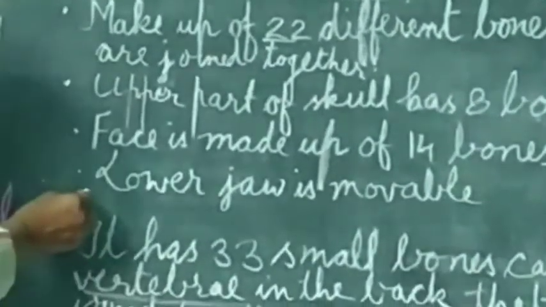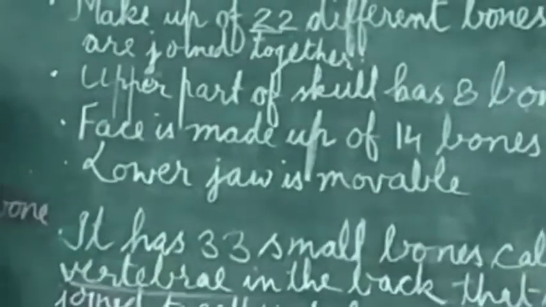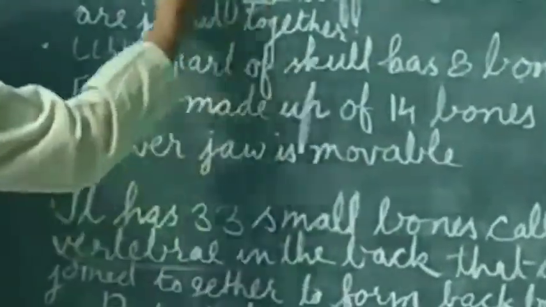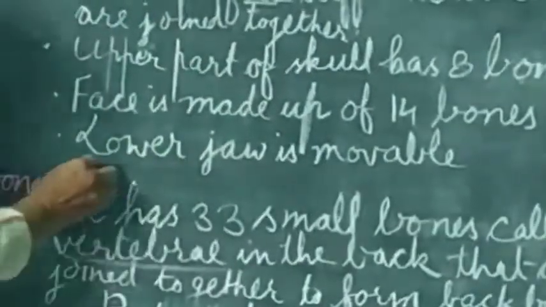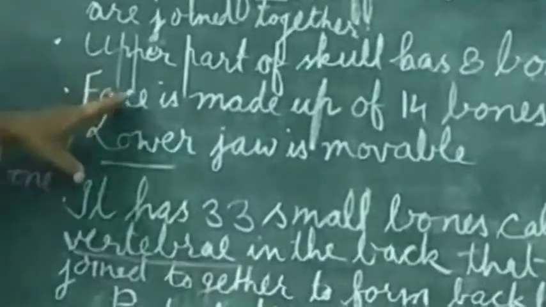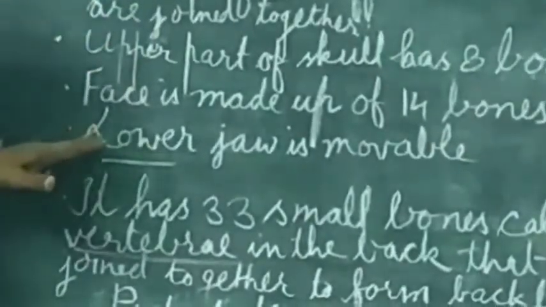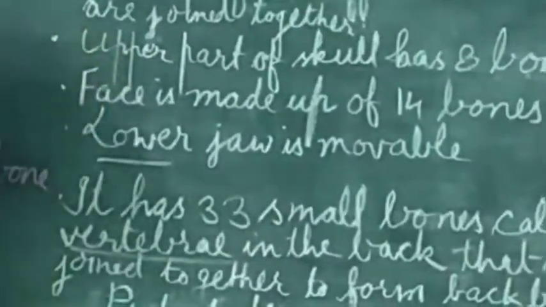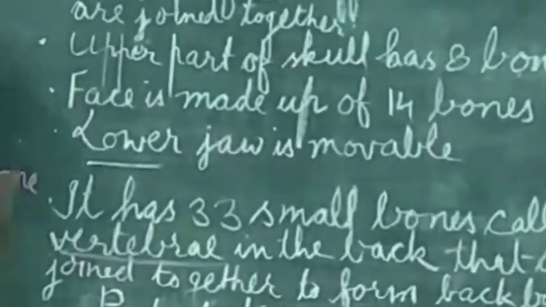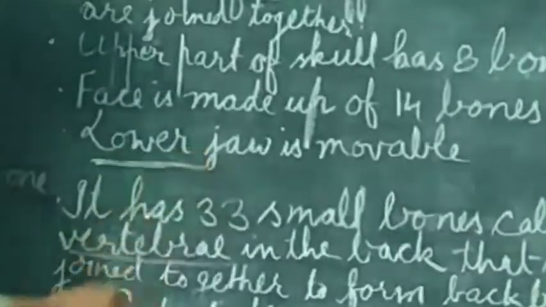The lower jaw is also there in the skull, and it is movable. All are immovable bones except the lower jaw. So in the skull all bones are fixed and hence they are immovable. We are able to talk and eat only because of the movable lower jaw.